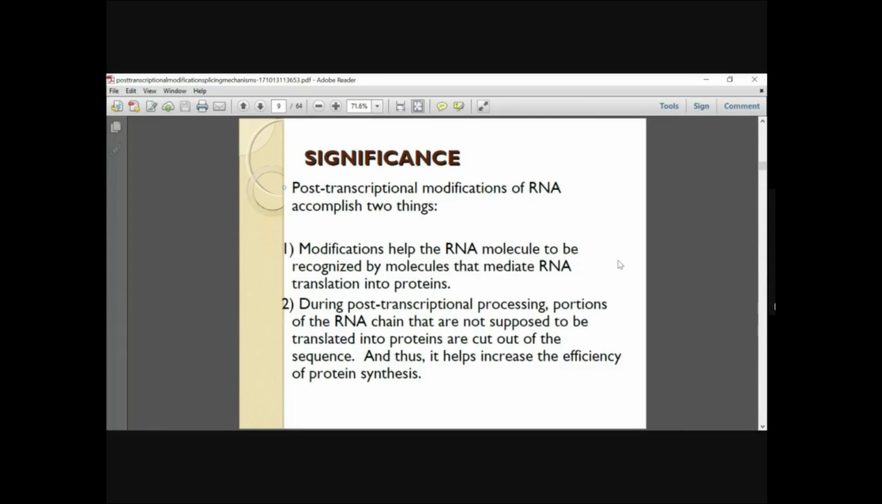Introns are non-coding sequences, so they are not required for forming proteins. So they will be removed. So non-required or unused sequences are removed from the RNA chain and cut out, and thus it helps to increase the efficiency of protein synthesis.